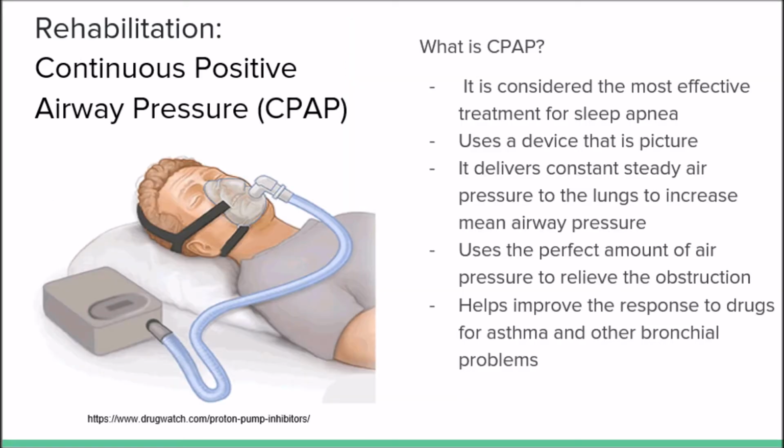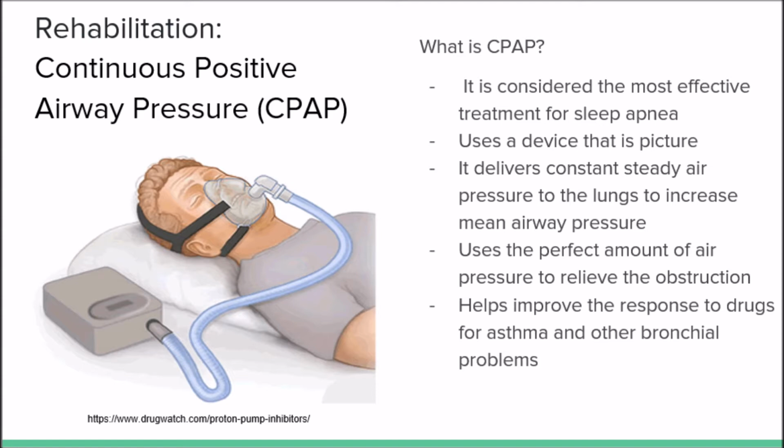Now that we've looked at OSAS, I think it's good to look at a rehabilitation program. The rehabilitation program we'll be considering is continuous positive airway pressure, or CPAP. CPAP is considered to be one of the most effective treatments for sleep apnea and is quite frequently prescribed. It uses a device that is pictured there. It uses a mask that's hooked up to a machine that pulls in the surrounding air.